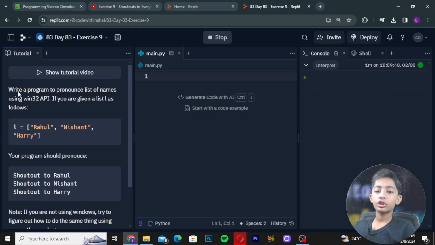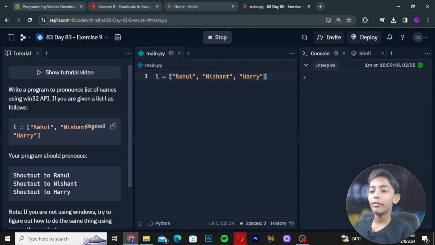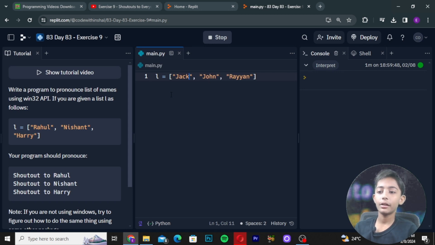Now let me tell you exercise 9. Write a program to pronounce a list of names using the Win32 API. If you are given a list L as follows, here I will change the names. The first name is Ryan, the second name is John, and the third is Jack.